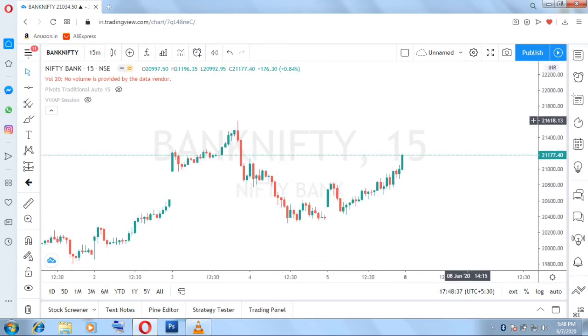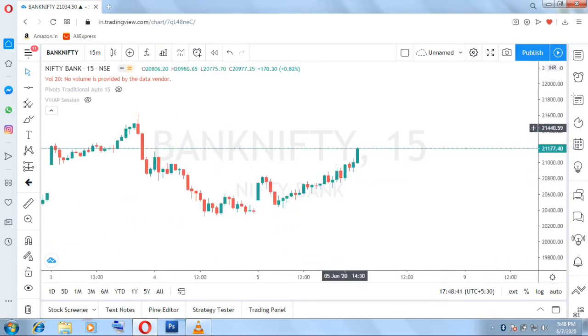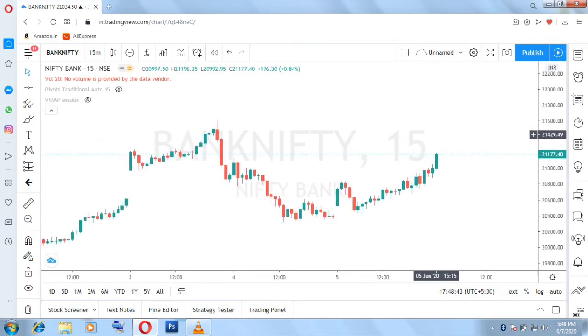Okay, so we will see where support and resistance was formed in the last 2 days of Bank Nifty, and how we traded. And yes, of course, in the last trading session, one of my stop losses was hit in Bank Nifty. I took a PE and it was hit. I did make a mistake, right?